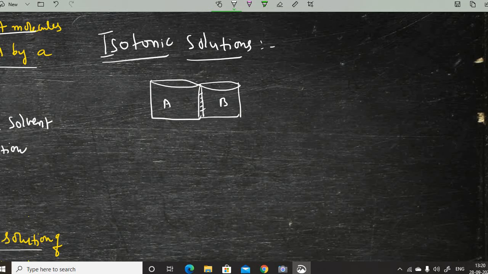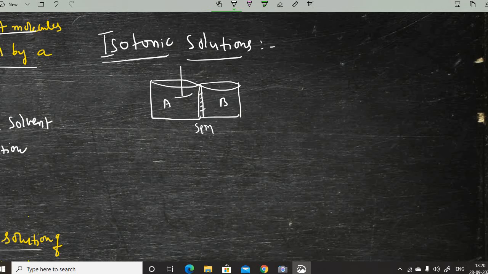And what will happen when the SPM is kept in between them? The solvent molecules move from the low concentration to the high concentration. After that, the pair of solutions we have taken are said to have the same osmotic pressure. Once osmosis stops, the flow of solvent molecules through the semi-permeable membrane will have the same value.